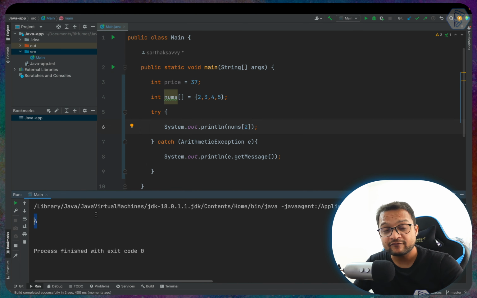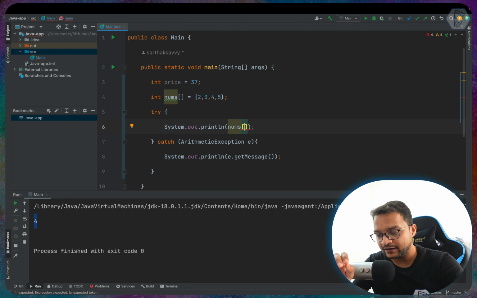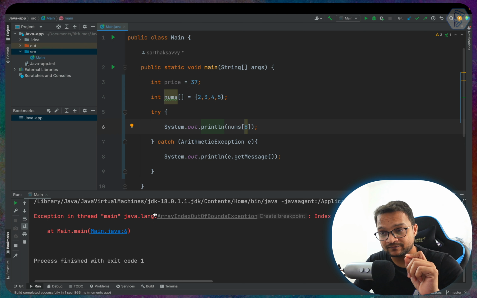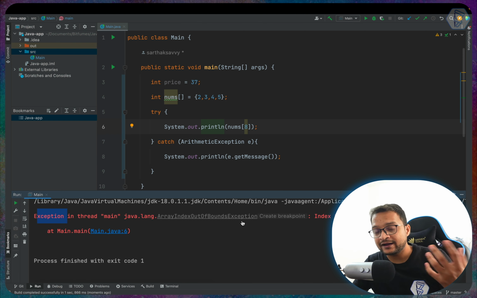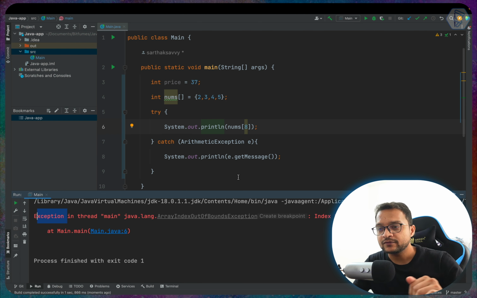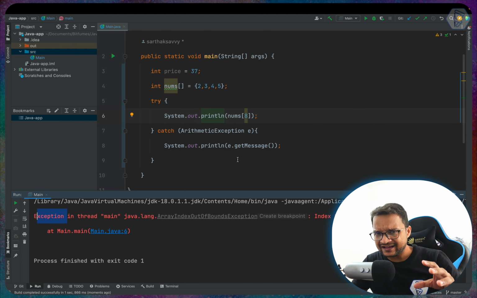Yeah, we are getting 4. Now what if we give an index which is not available in this array? What's going to happen now? Let's see. We should get an exception. This is an exception which says array index out of the bound exception. But we are having try catch. Why are we not catching this error?